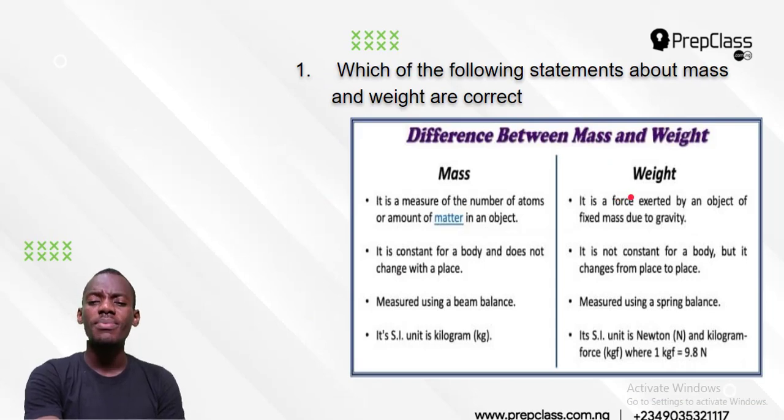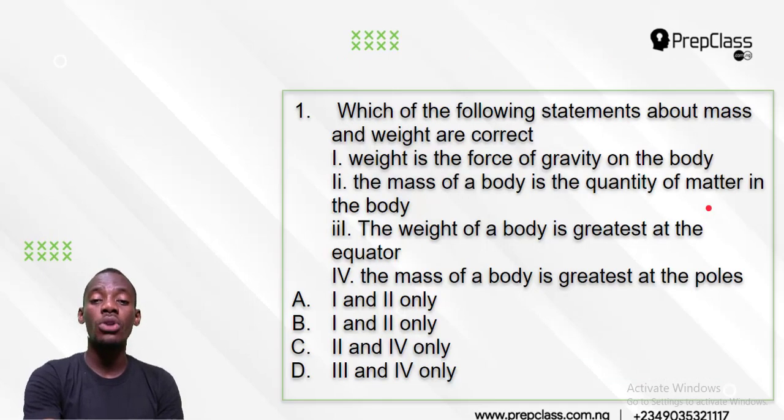Then number 1, weight is a force exerted on an object of fixed mass due to gravity. That makes option 1 true. Weight is the force of gravity on the body. It is correct. So 1 and 2 are automatically correct by definition. Weight is the amount of gravitational force acting on the body, while mass is the amount of matter inside the body, and that is the definition of mass and weight.